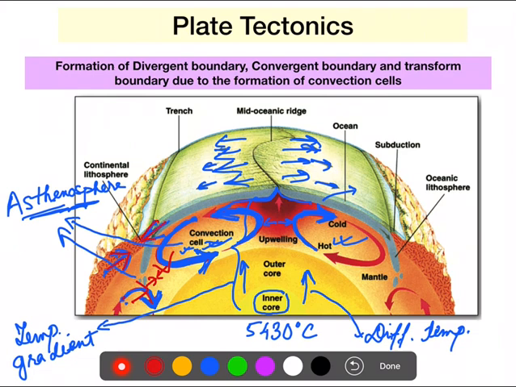Now because of these activities and the movement of the convection cells, various plate boundaries are formed. So what are plate boundaries? Plate boundaries are the edges where two plates meet. So I think this is clear. I'll move to the plate boundaries after this.